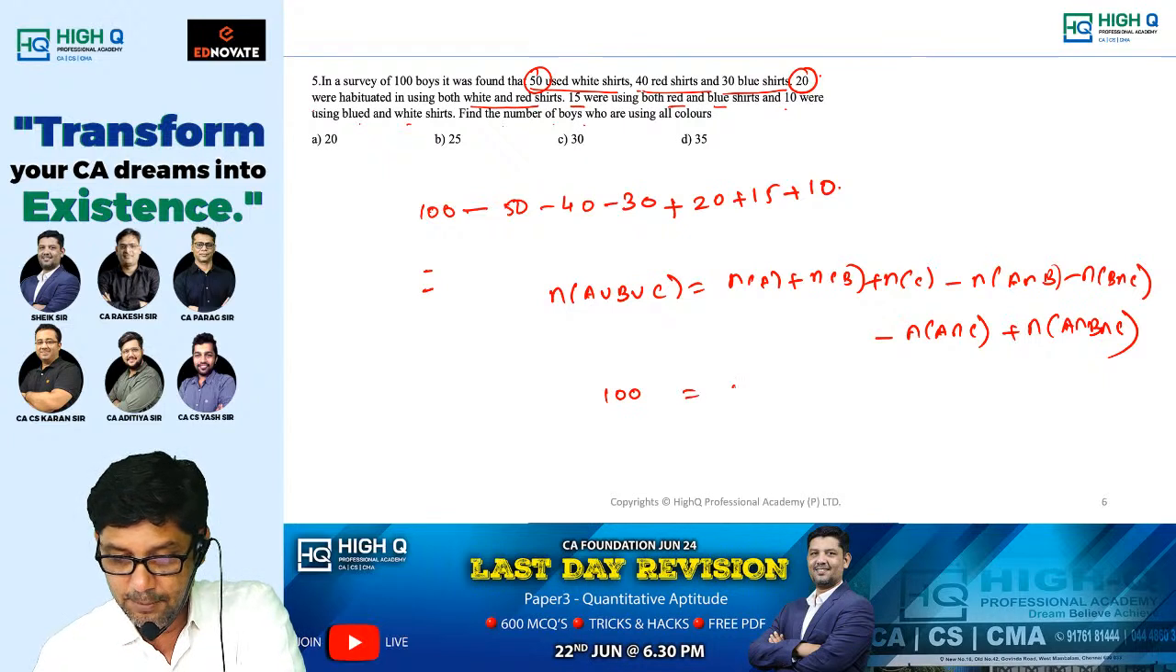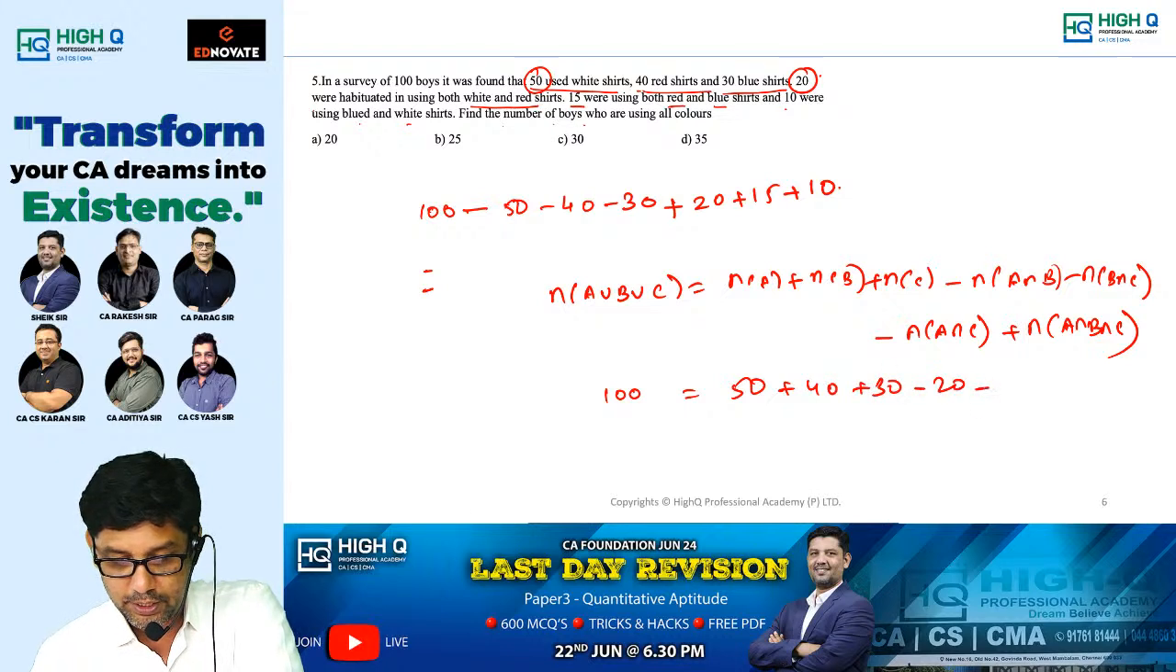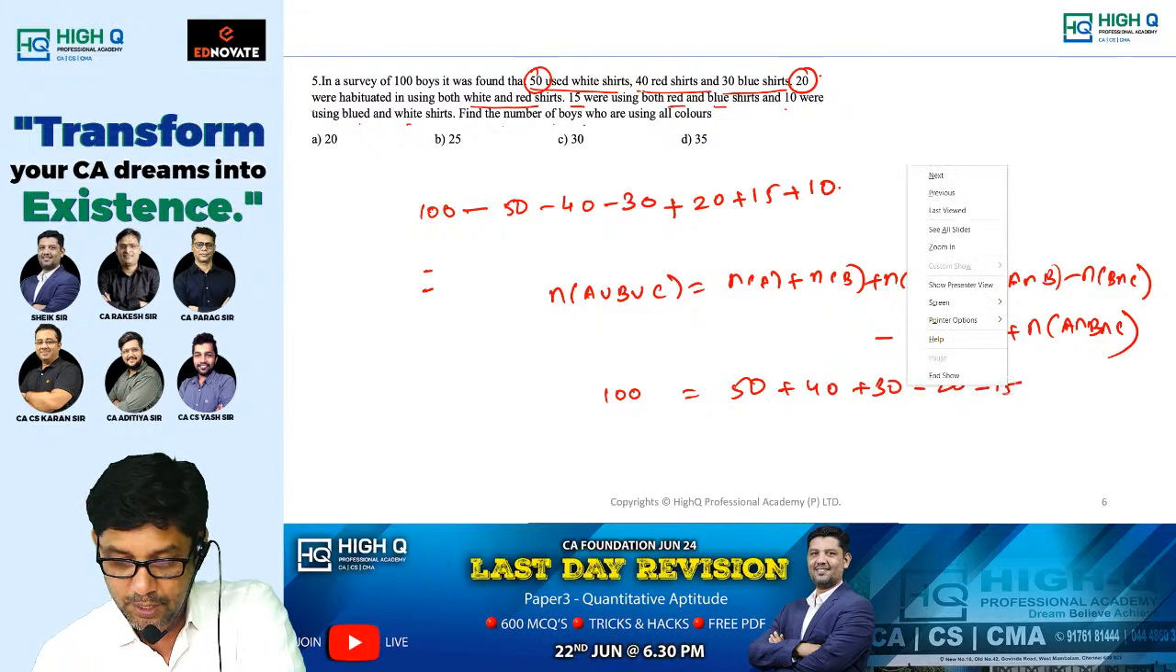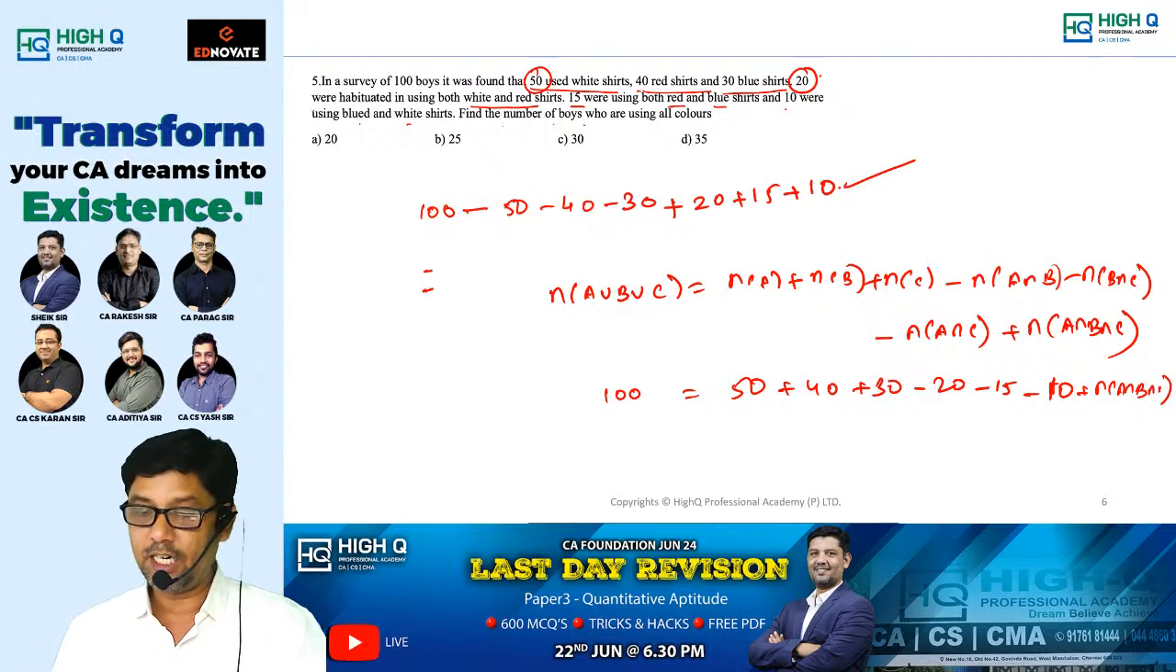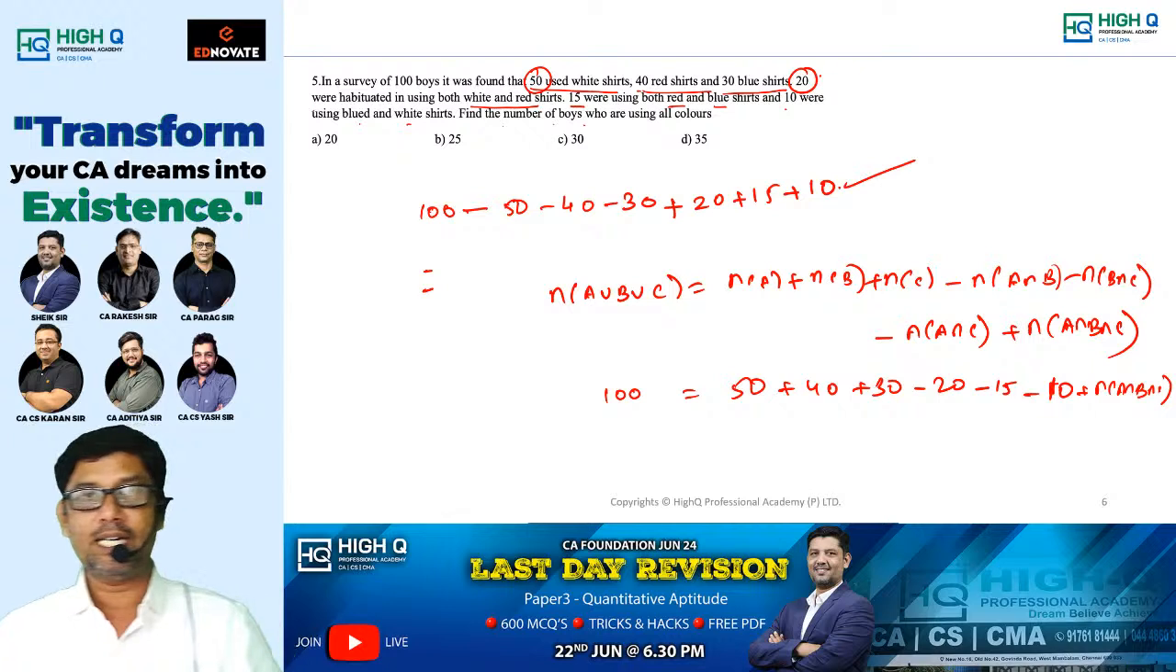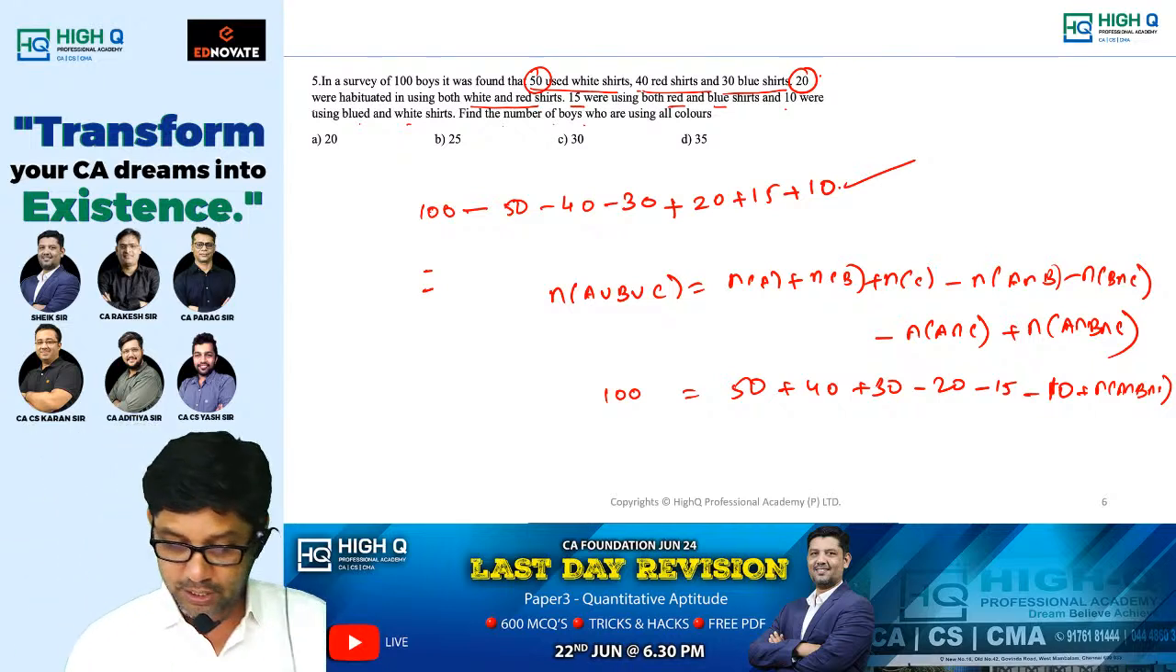n of A is 50 plus 40 plus 30 minus 20 minus 15 and minus 10, plus n of A intersection B intersection C. This is what I did directly, my dear. From the total, keep on adding and subtracting and get the answer. Can you tell me the answer for this? 25. Am I right? 25.